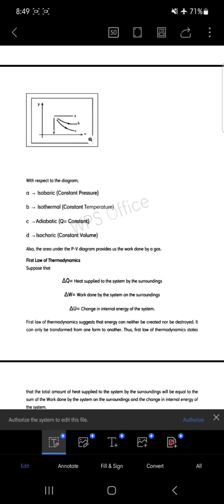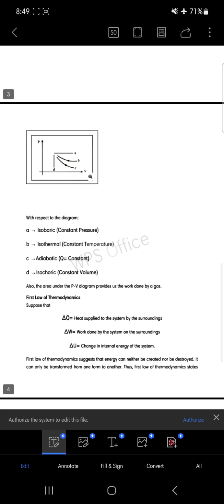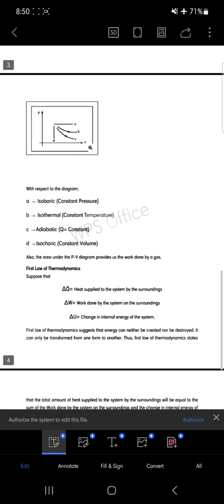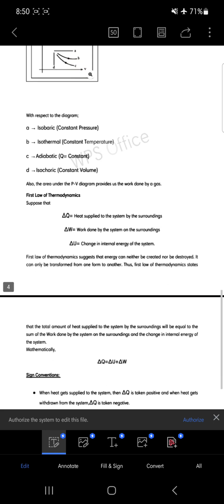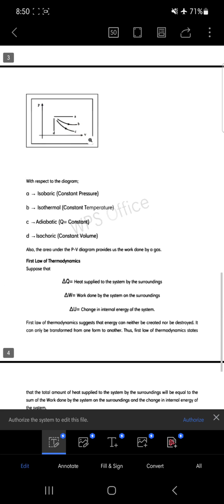In case of isobaric, we need to understand that if any change is brought about in the state of the system, that is, a change in P, V, or T, it can be done by these following ways: the isobaric condition, isothermal, adiabatic, or isochoric.